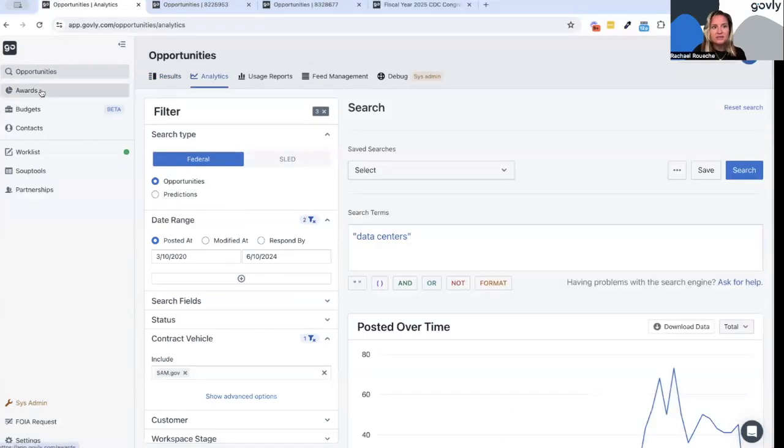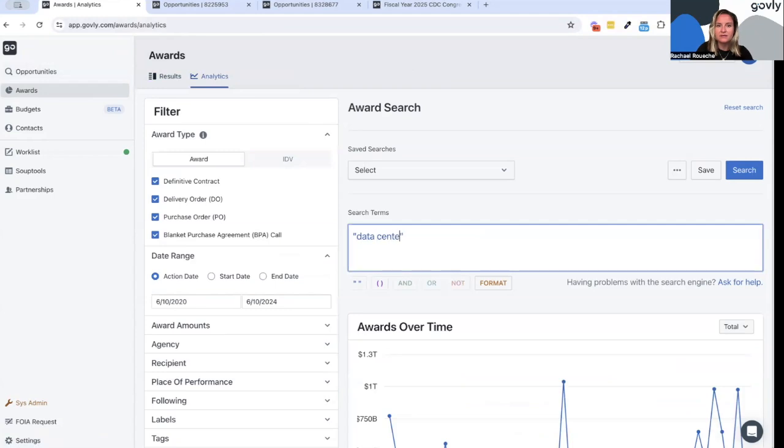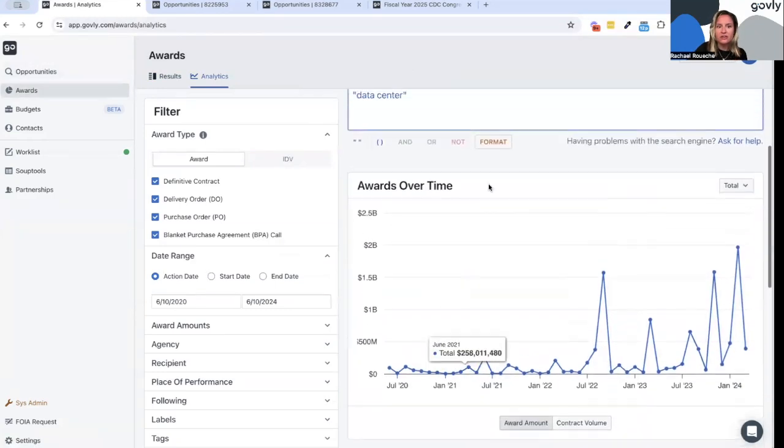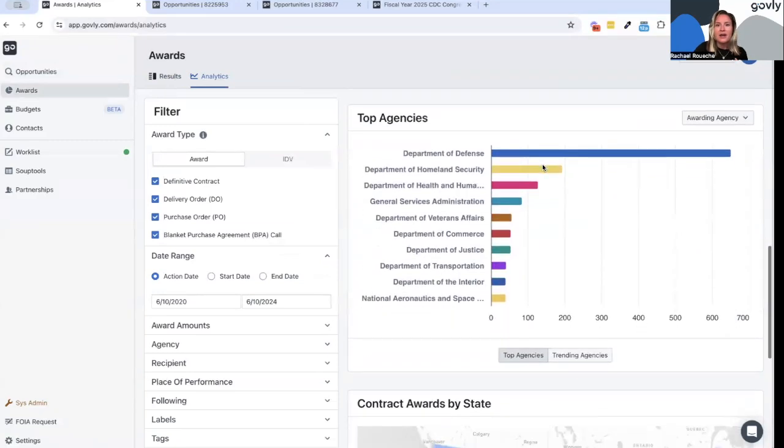Over on the awards side, so if I go to awards and analytics, let's do the same thing, data centers. All right, so now I'm looking at all of the awards over the last 4 years that have been about data centers. And let's say I'm curious, okay, I see that there have been 127 awards that HHS has put out, but I want to get more specific about that.